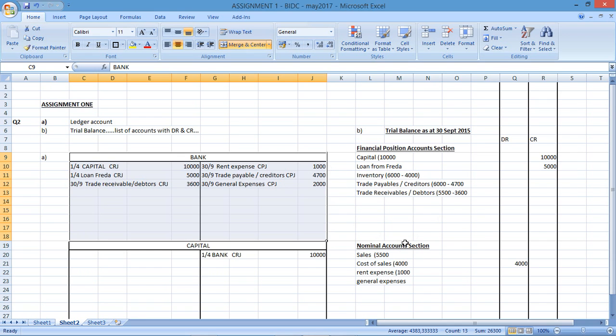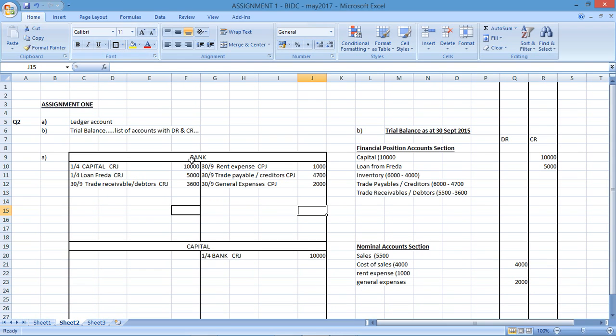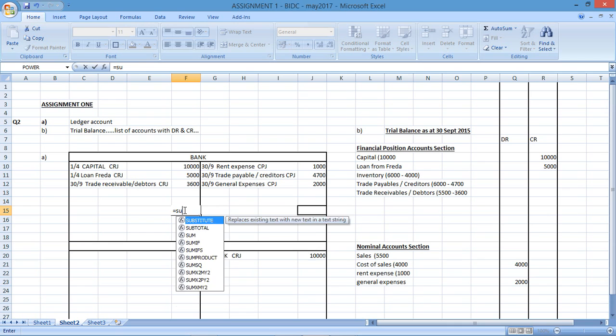And then B said I should draw up the trial balance and show workings. So I am showing workings. I'm showing workings in brackets. The general expenses was an amount of $2,000. Now I need to balance this account off because I've completed the question. So I'm going to be adding up my debits and my credits.